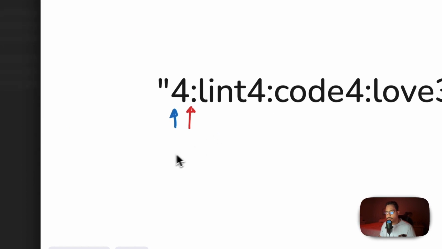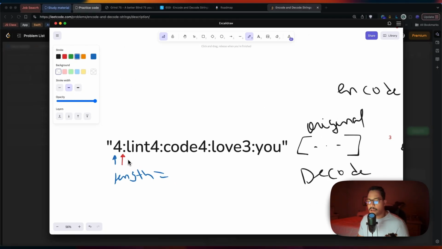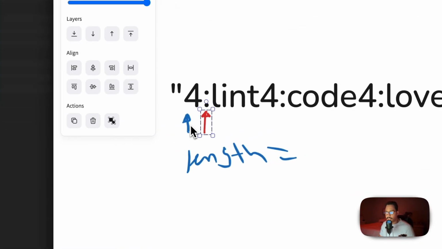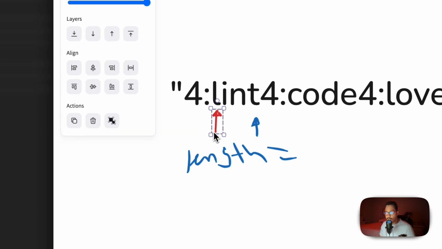So what do we say? Well, now we have the length of the string. So what do we do from there? Well, with the length, we can say, okay, from this delimiter right here towards the length, so from here plus the length, which is 4, what do we get? We get the whole word. So what do we do? The delimiter is going to be set here, plus 1. We could do plus 1, right?